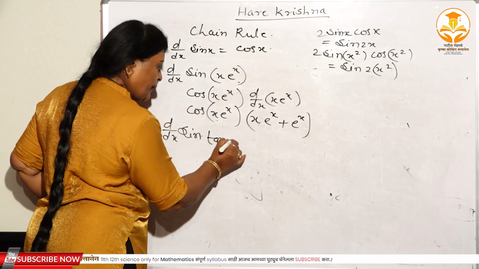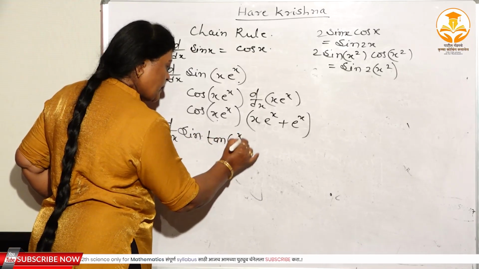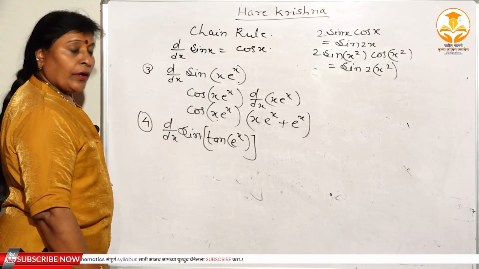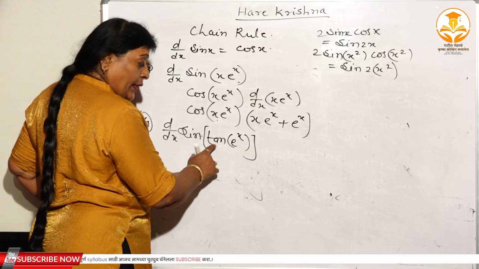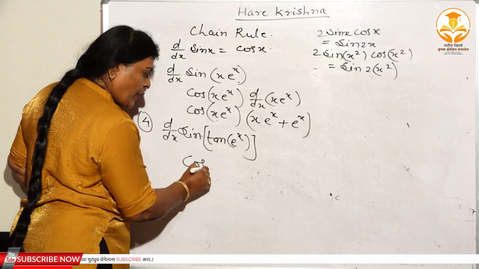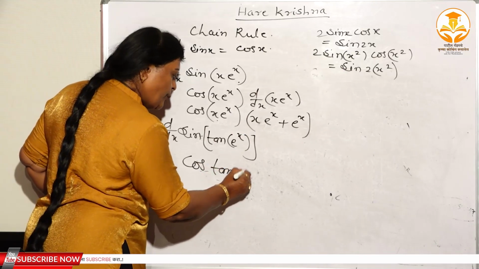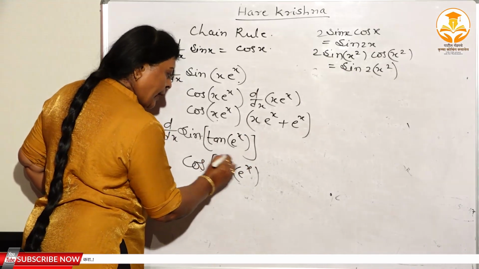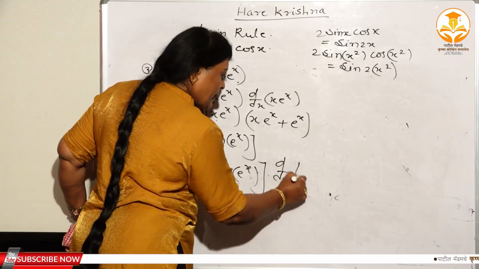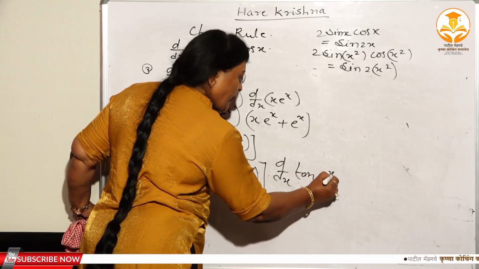Again, d dx of sine of tan of e to the power x. See, again where can you substitute? Here tan e to the power x, you can substitute as u. The derivative of sin u is cos u, cos of tan of e to the power x. Now again, I found it by keeping u; again d dx of tan of e to the power x, right?